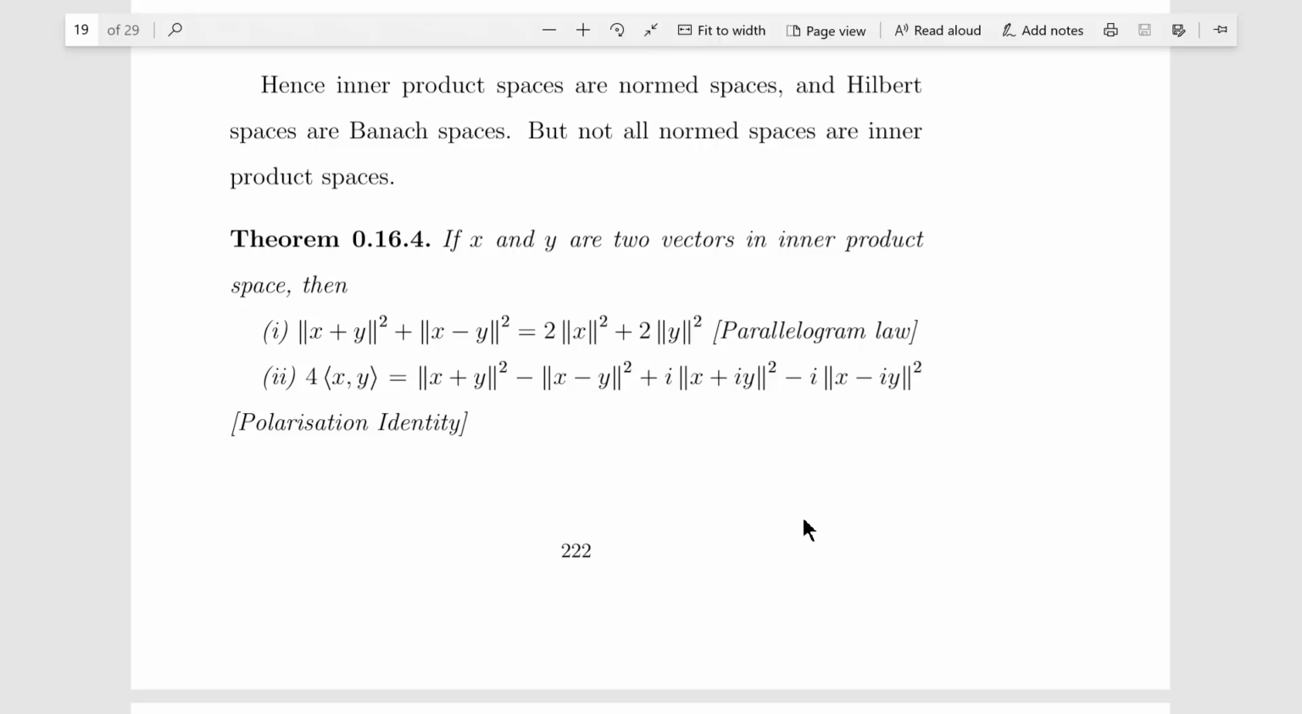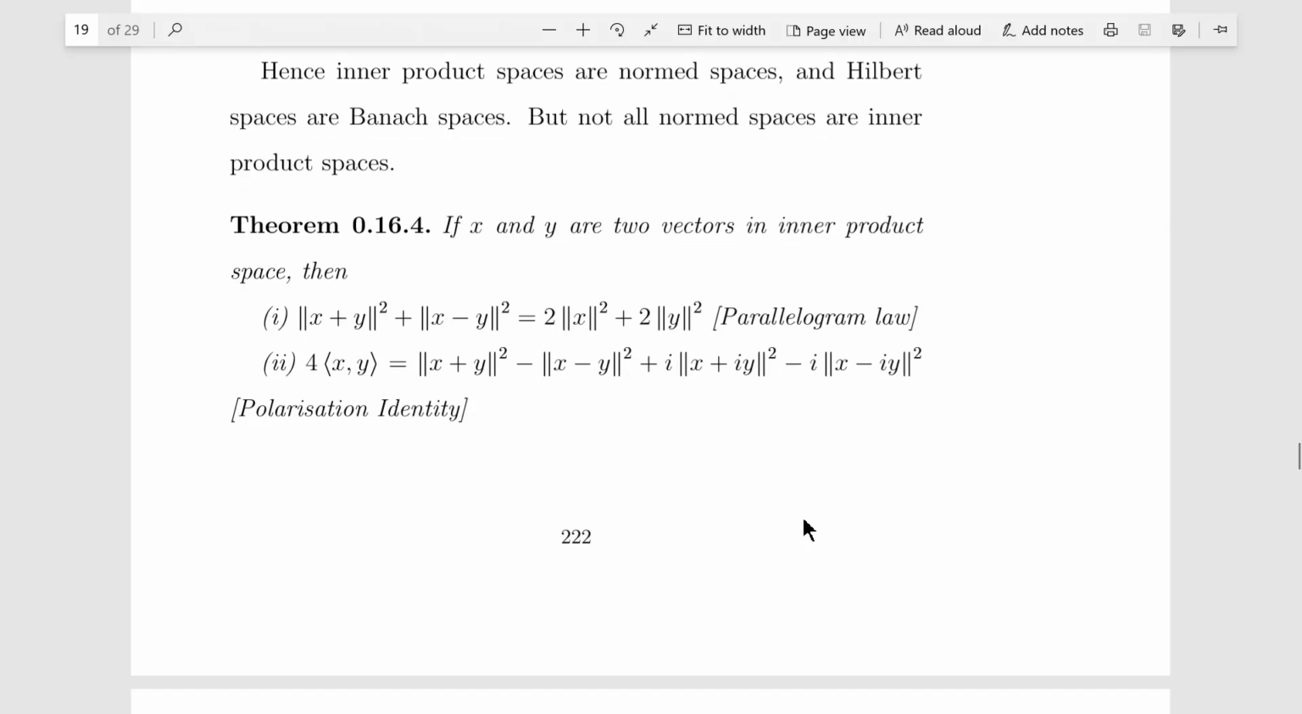Further, if x and y are two vectors in an inner product space, then the norm of x plus y squared plus the norm of x minus y squared is equal to 2 times the norm of x squared plus 2 times the norm of y squared. This property is known as the parallelogram law. The second one is the polarization identity, which says 4 times the inner product of x, y is equal to the norm of x plus y squared minus the norm of x minus y squared plus iota times the norm of x plus iota y squared minus iota times the norm of x minus iota y squared. So now we get the proof of these